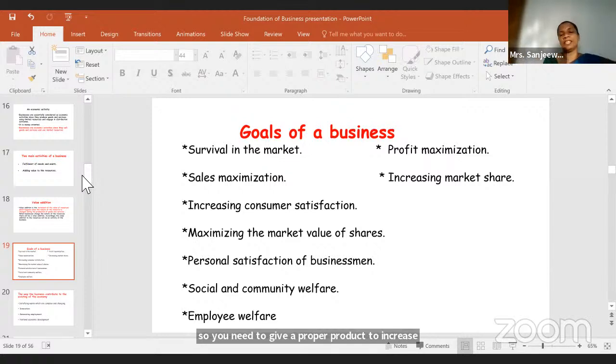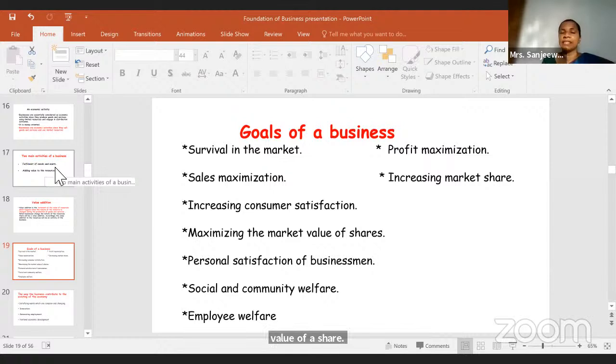So that is also a goal of a business, right? Increasing consumer satisfaction. And the other one, maximizing the market value of a share. So by increasing consumer satisfaction and sales, you can maximize the market value. Then personal satisfaction of a businessman. Now, if you are running a business, right?